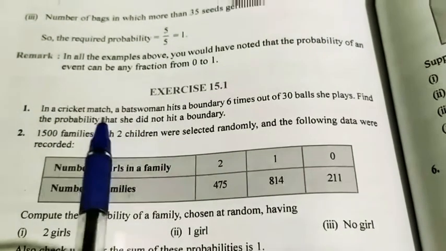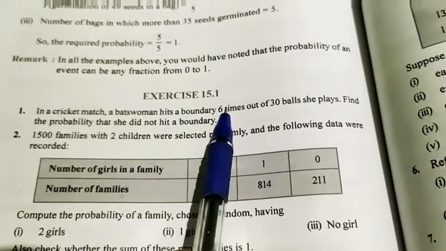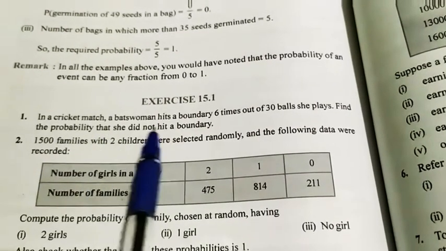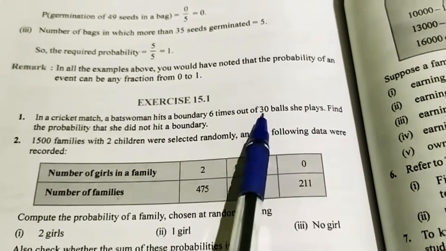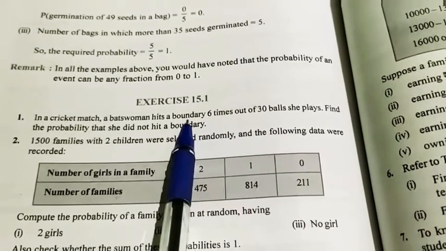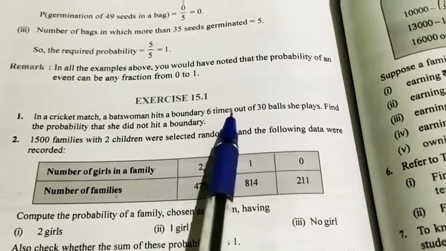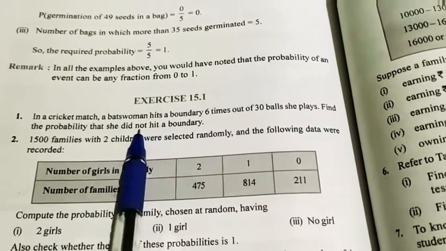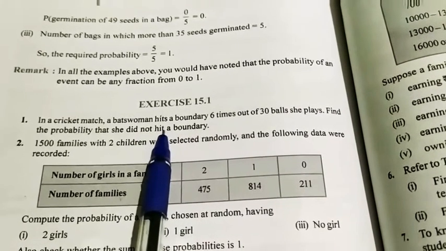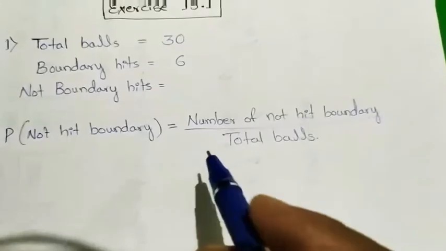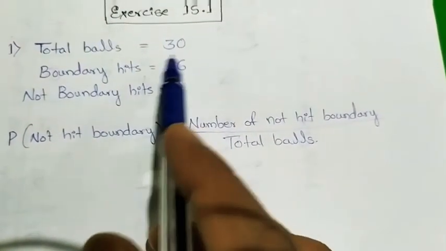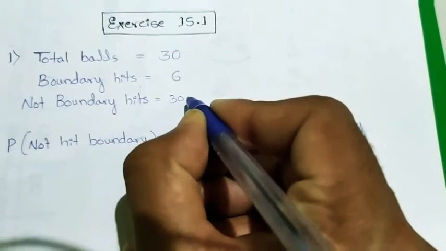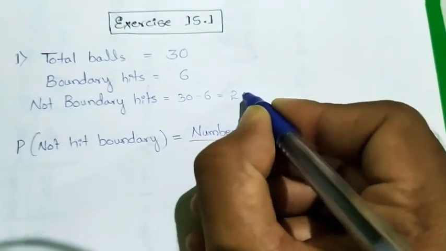The first question: in a cricket match a batswoman hits a boundary 6 times out of 30 balls she plays. Find the probability that she did not hit a boundary. See, out of 30 balls she hits 6 boundaries, so the remaining are not boundary hits. 30 minus 6, totally 24 she didn't hit the boundary. So write it here. First the given things: total balls are 30, boundary hits are 6, and not boundary hits will be 30 minus 6, that is 24.